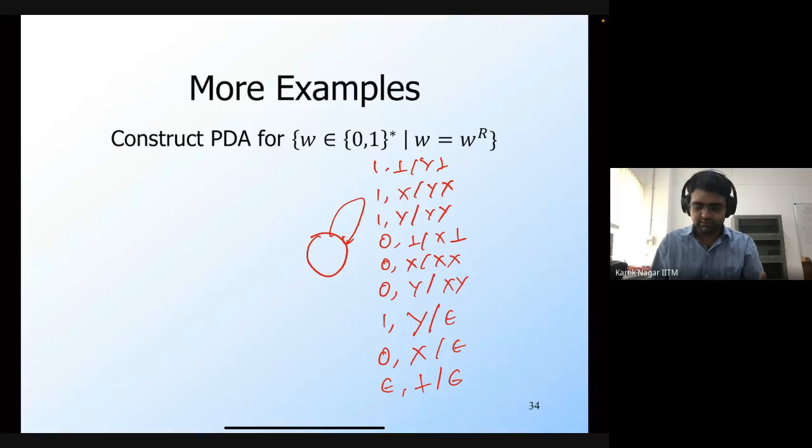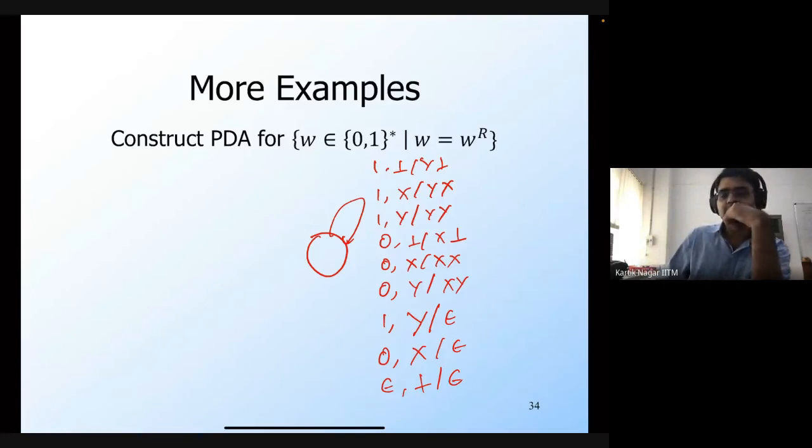Right. So this is almost correct, right? But there's another thing that you're missing here. So we should actually make an epsilon transition to a different state in the middle. This will also accept 0, 1, 0, 1. Why will this accept 0, 1, 0, 1?